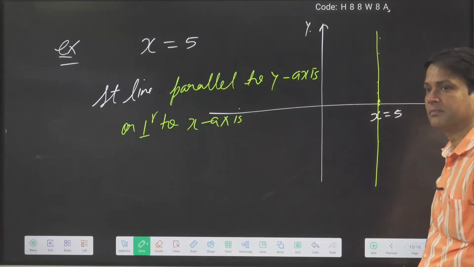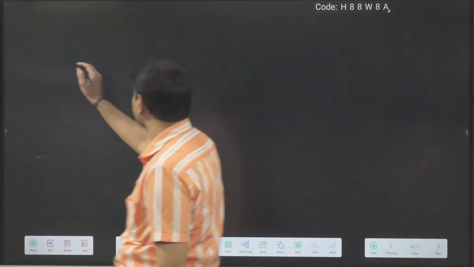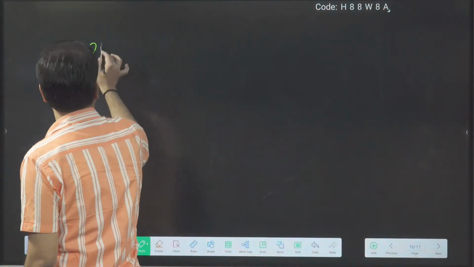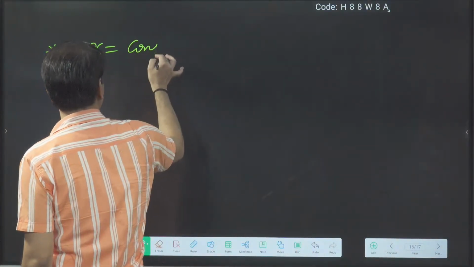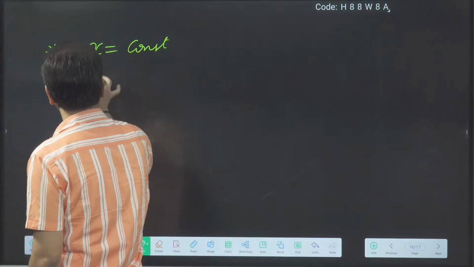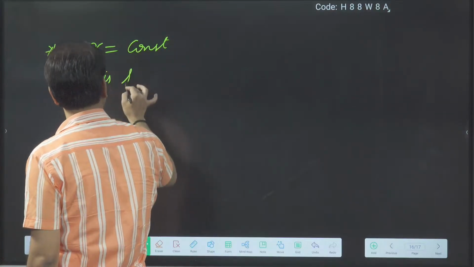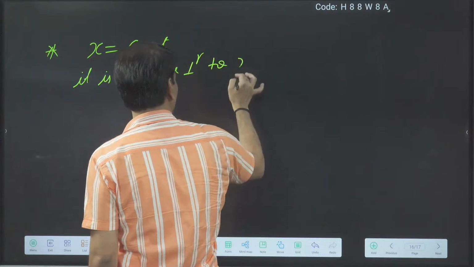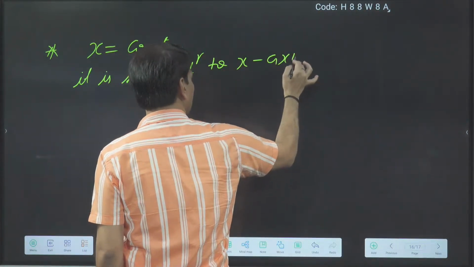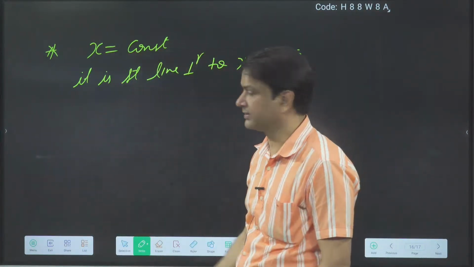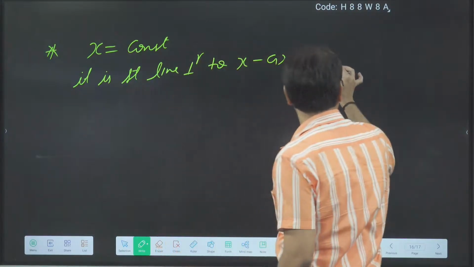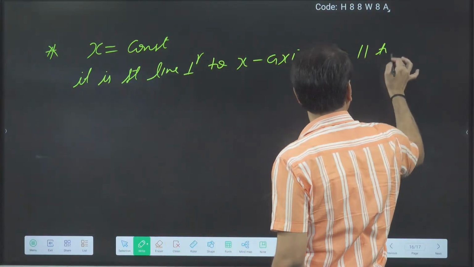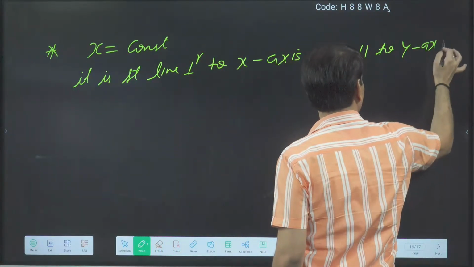Just remember that if I have given x is equal to any constant, it is a straight line perpendicular to the x-axis, or we can say parallel to the y-axis.